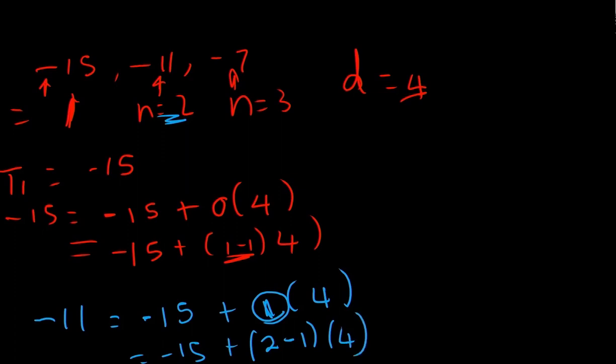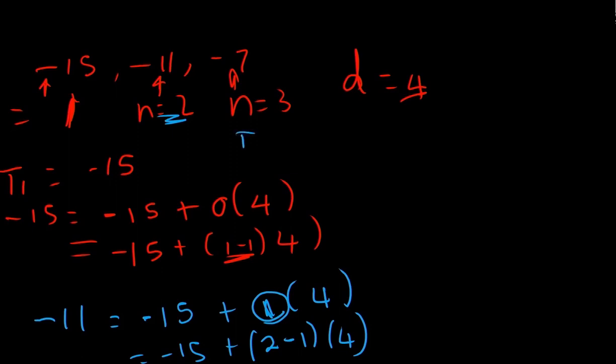All right, so far what we're seeing is that we can rewrite the terms as the value of a, which is negative 15, plus the position that they're in, minus 1, and then times it by the common difference of 4. And that, in fact, is the general term.